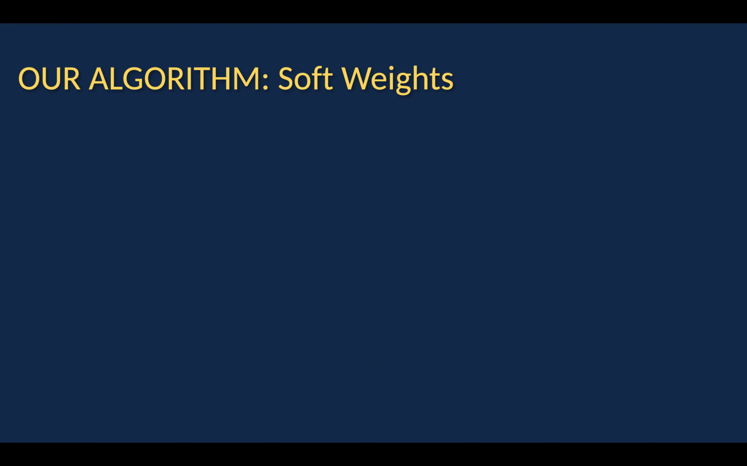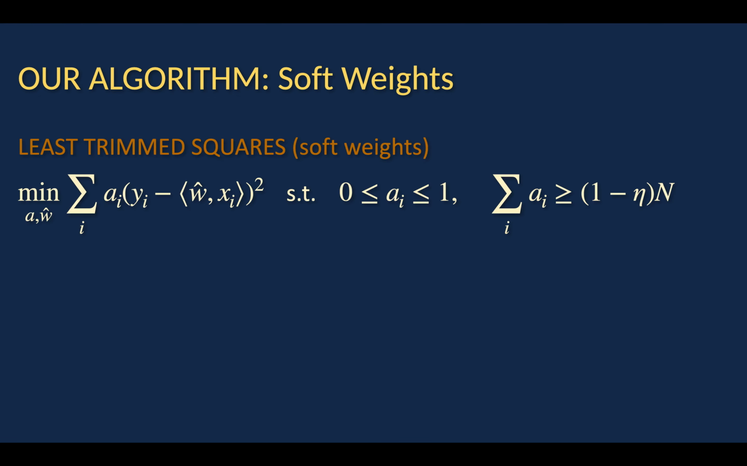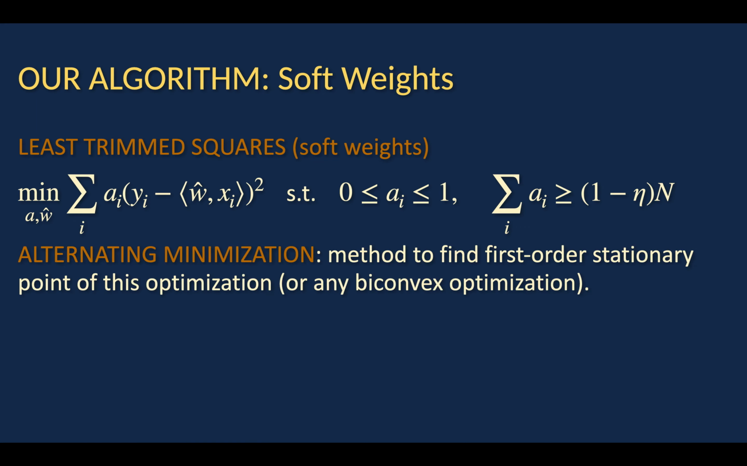Cool. So, how do we get this to work efficiently? Well, you can't let A_i be Bernoulli 0, 1, so instead we're going to let the A_i's be between 0 and 1, so they're going to be soft weights. And again, the summation over all these soft weights, A_i, has to be greater than or equal to 1 minus eta times n, and our minimization will be taken over all A and W hat of the summation over all i, A_i times (y_i minus inner product of W hat and x_i), whole squared. So it's a weighted least squares minimization.